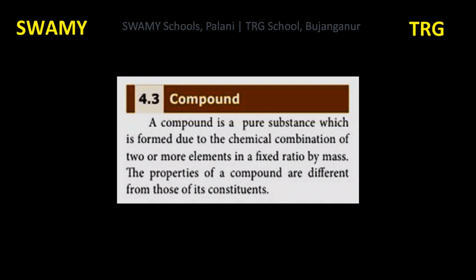Now we are going to see about compound. Pure substances are of two types, elements and compounds. What are elements? Elements consist of only one kind of atom. Element cannot be broken down into simpler substances. A compound is a pure substance which is formed due to the chemical combination of two or more elements in a fixed ratio by mass.